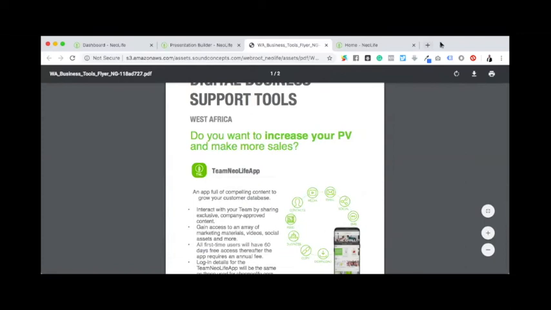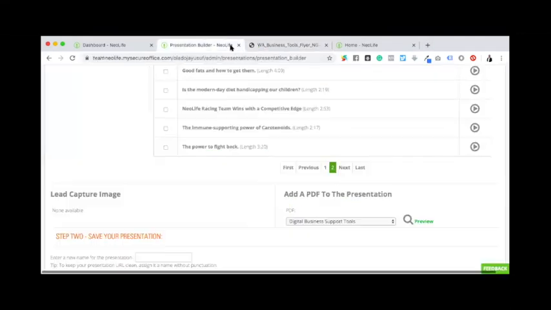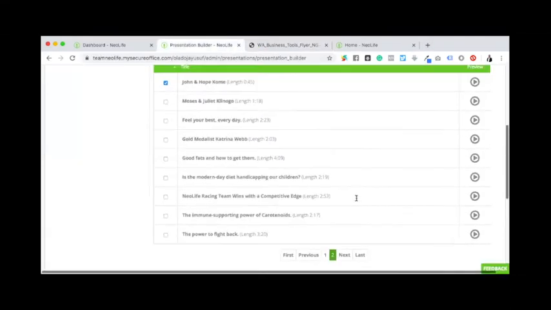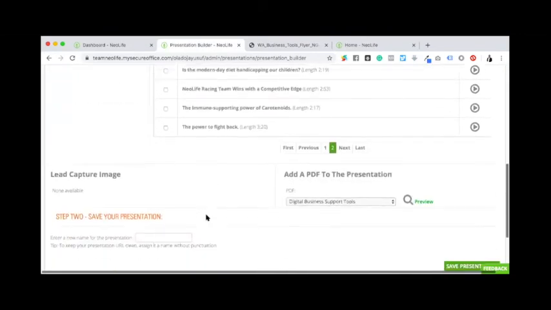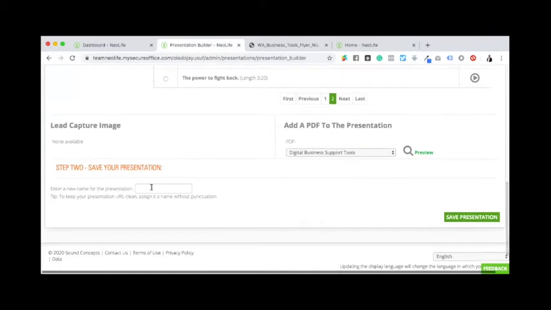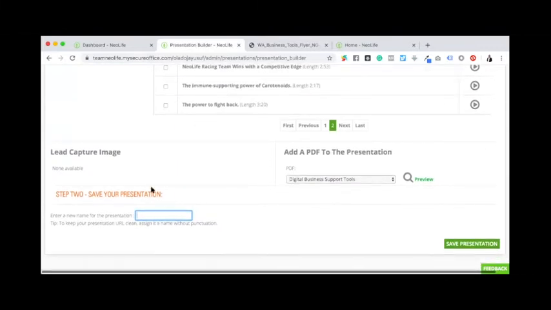So let's go back to this where I'm building this. So I've already seen how that looks, and I've selected John and Hope comment as a testimony. So here now I'll need to give this presentation a name. So I can call it testimony.